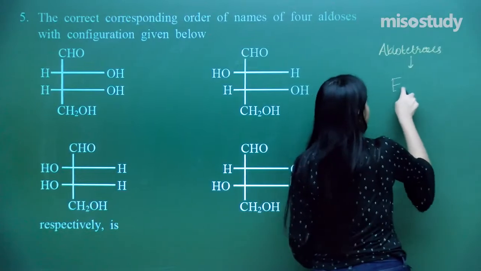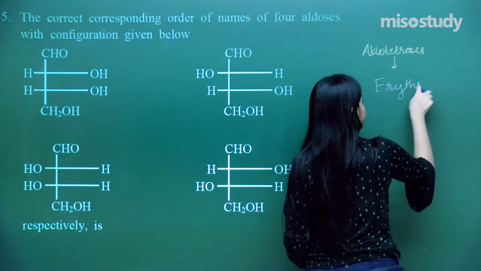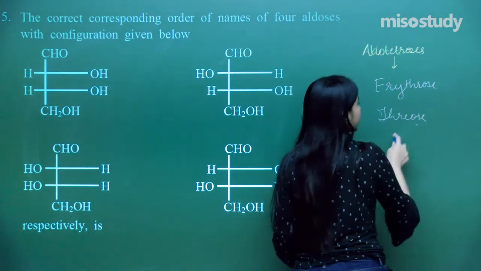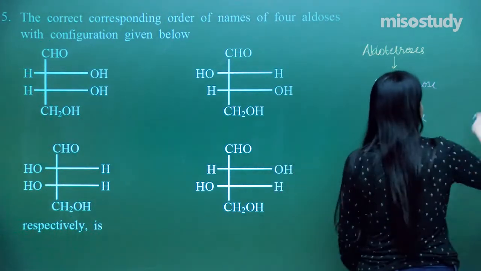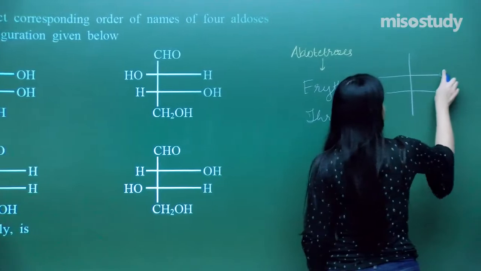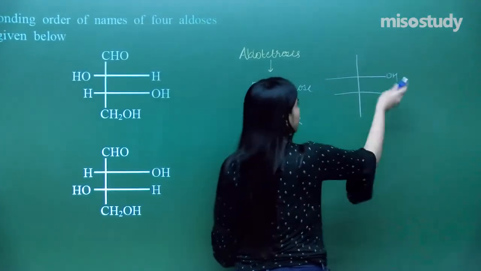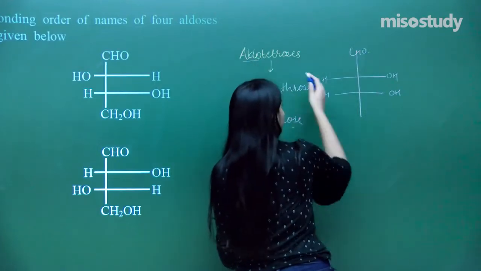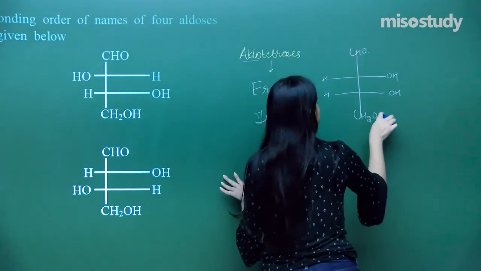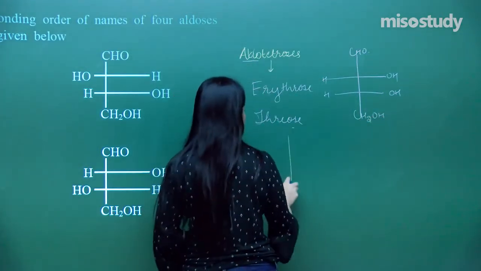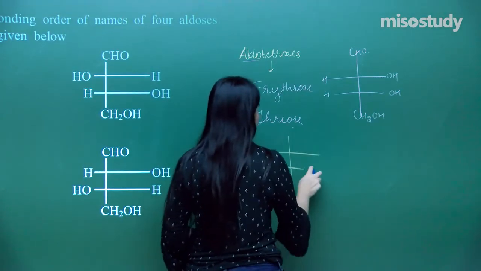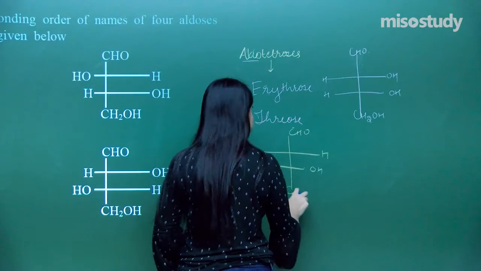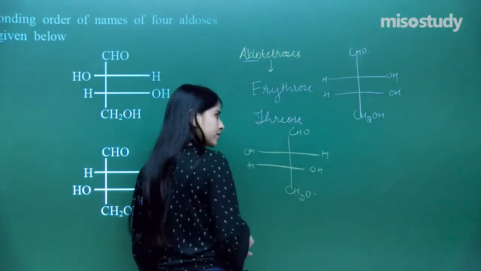So what have we discussed in the case of aldotetroses? I have got erythrose and I have got threose. So what is erythrose and threose? Let us just draw the structures first. That is erythrose when both the OH are on the similar side, CHO, since this is aldo, and CH2OH, that is the remaining. In the threose, what do we have? We have got OH arranged opposite. That is the structure for threose.